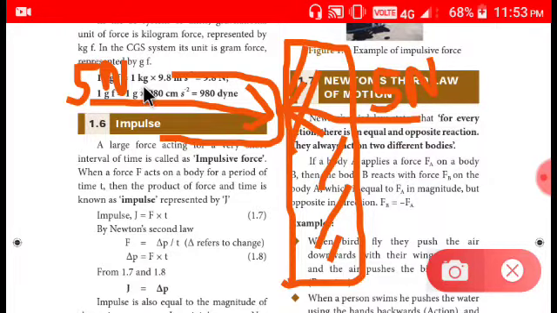See, action is done by you on the wall, and the reaction is done by the wall on you. That is the difference between these things. You are pushing the wall with 5 Newton, and the wall is going to push you with 5 Newton. That's what the law is stating, and they always act on two different bodies. See, the first body is your hand, and the second body is the wall. The action acts on the wall, and the reaction acts on your hand. So there are two different bodies.